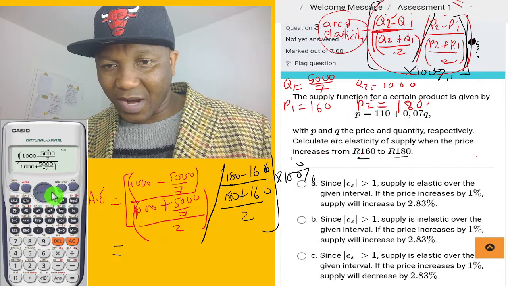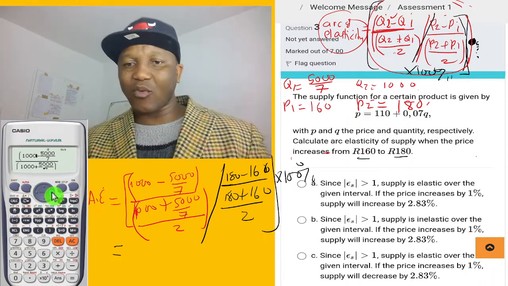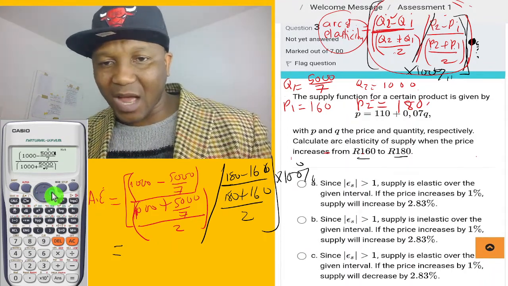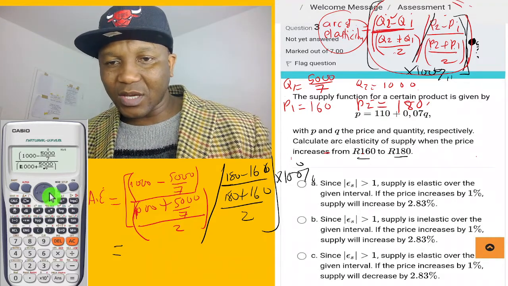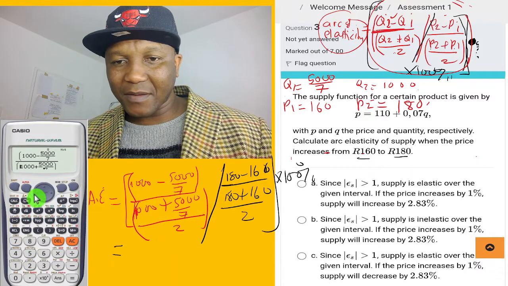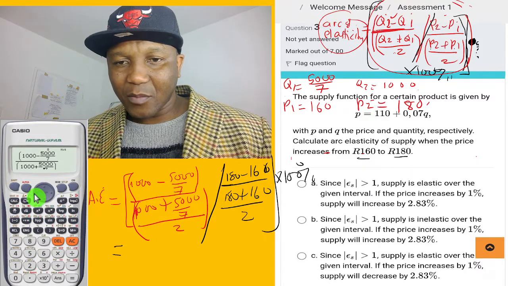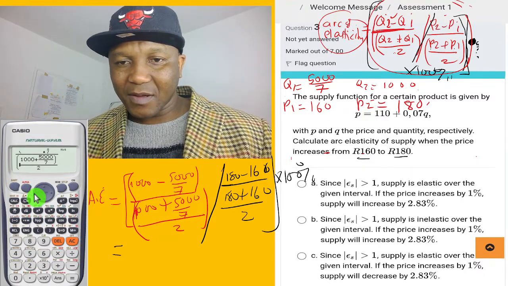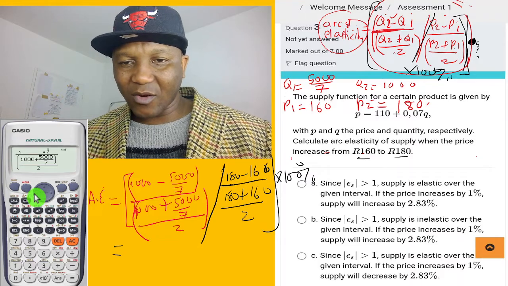Oh, we didn't close the bracket on the top one. We have to close the bracket in the top one. The bracket must be closed for the top calculation. Oh, you went so fast. Come back. It's not supposed to be there. Go back again.